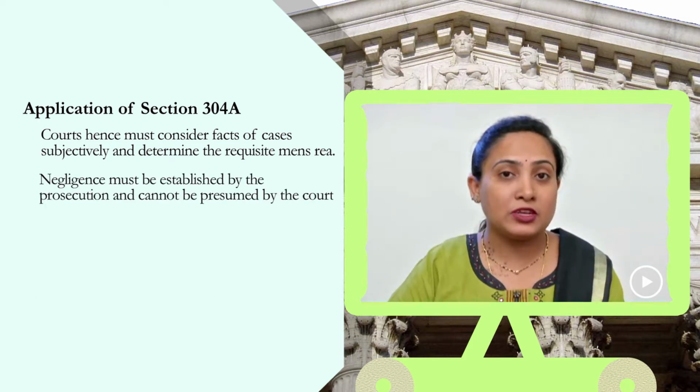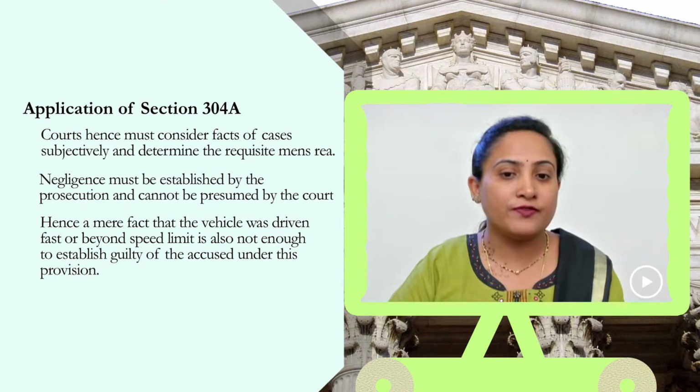Negligence must be established by the prosecution or the complainant and can never be presumed by the court. Thus, the mere fact that the vehicle was driven fast or was going beyond the speed limit by itself or per se is not enough to result in an offence under this section.